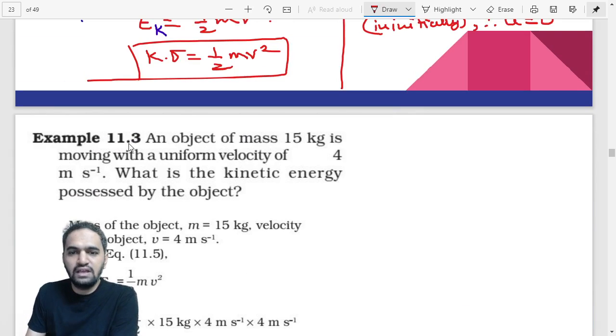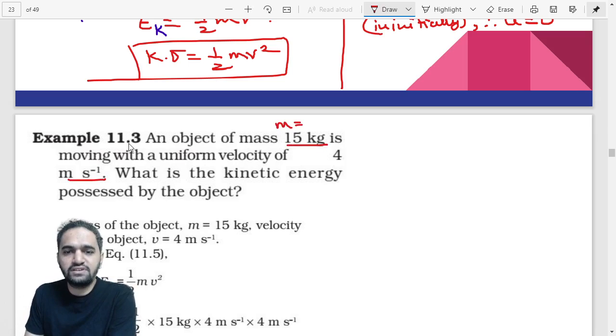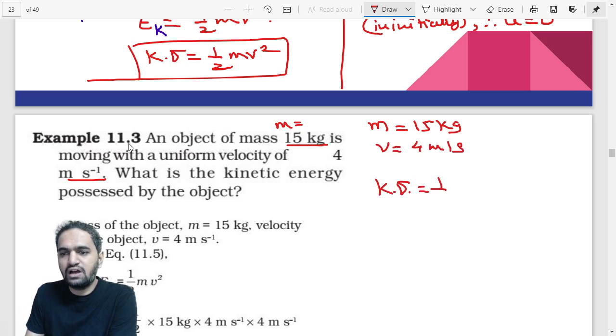The question is: an object of mass 15 kg, so this is the mass, is moving with a uniform velocity of 4 meter per second. So velocity is 4 meter per second. They are asking what is the kinetic energy. Now that is so simple. Write down the given data first. What is the mass? That is 15 kg. And what about v? v is 4 meter per second. Now what is the kinetic energy? Kinetic energy is equal to half m v square.